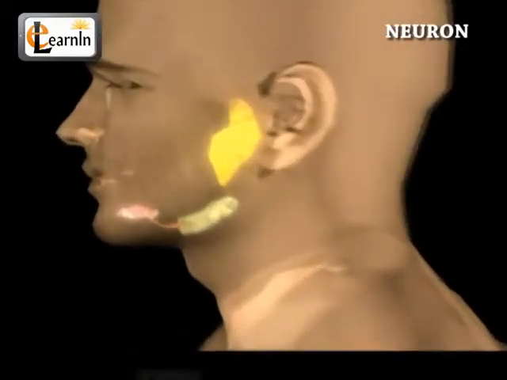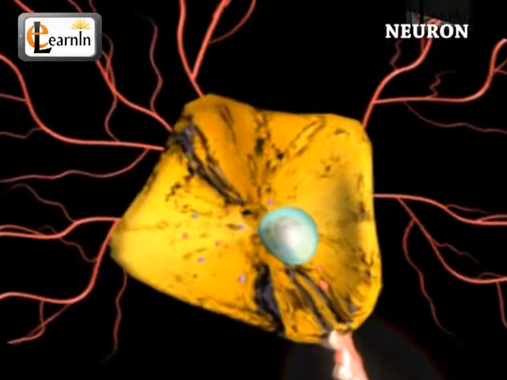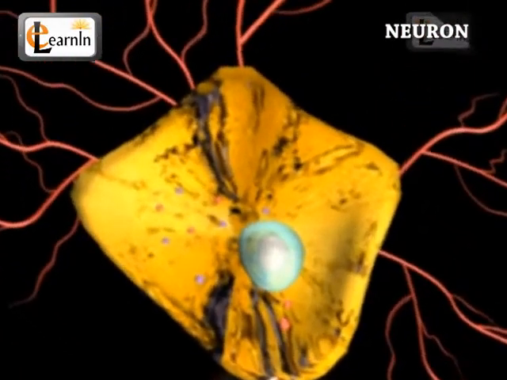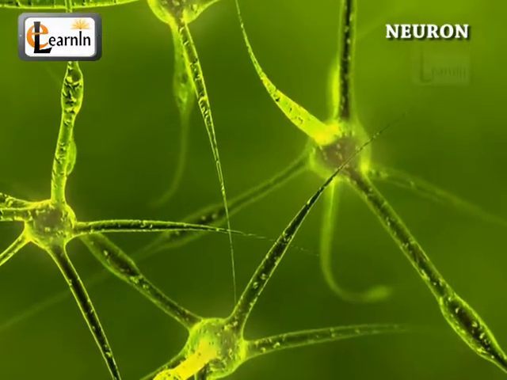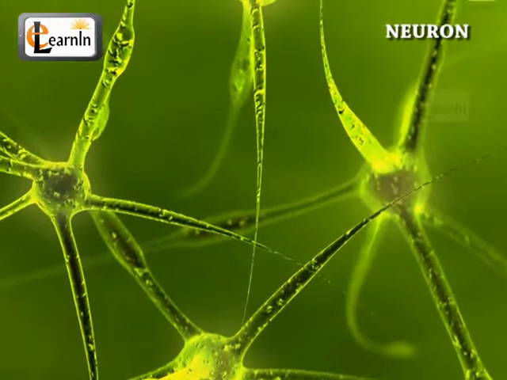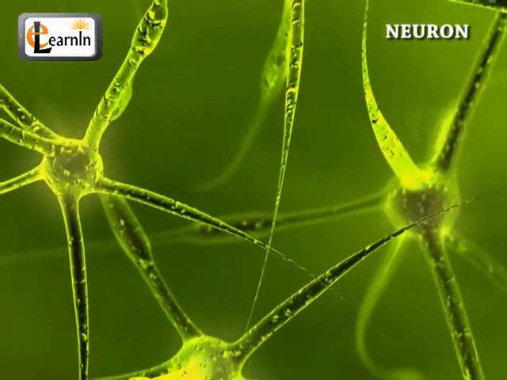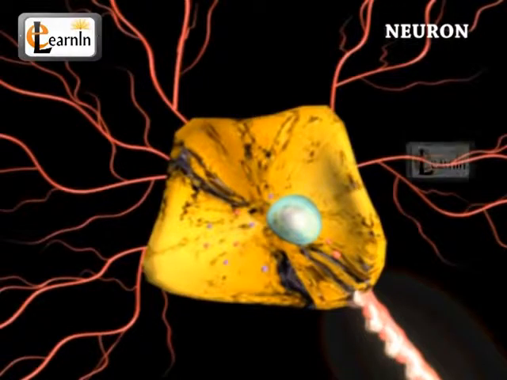A typical neuron has a soma in its center, which contains the nucleus of the cell, and hence this is where the protein synthesis occurs. The neural function is based on synaptic signaling, the pathway that helps in the transmission of signals, a process which is partly electrical and partly chemical. The electrical aspect depends on the property of the neuron's membrane.